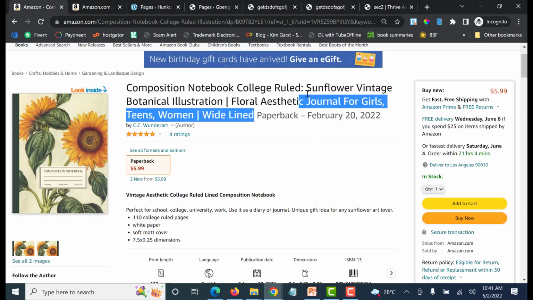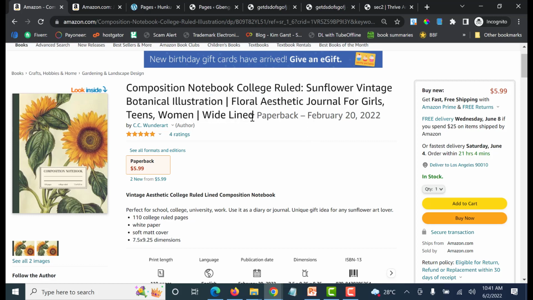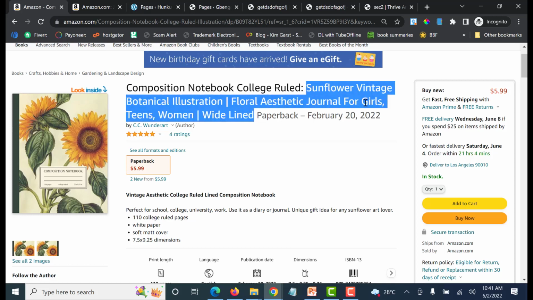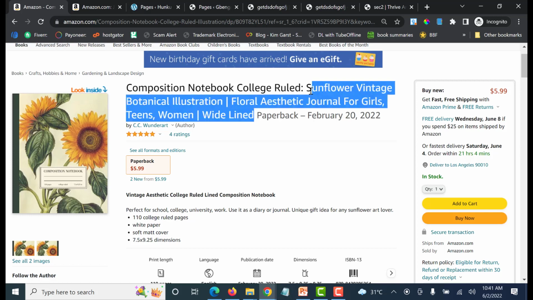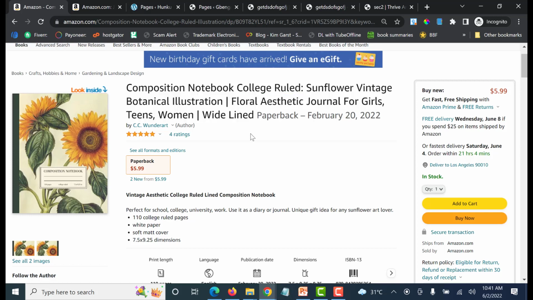If you can find a way to write this out as a sentence, that is much better. So I can say sunflower floral aesthetic vintage journals for girls with botanical illustrations. I can do that. So you just try and find a way to write it instead of using all these lines. It doesn't make it look clean. But if you can't find a way, please just go ahead and do it. If Amazon doesn't like it, they will definitely tell you to change it.